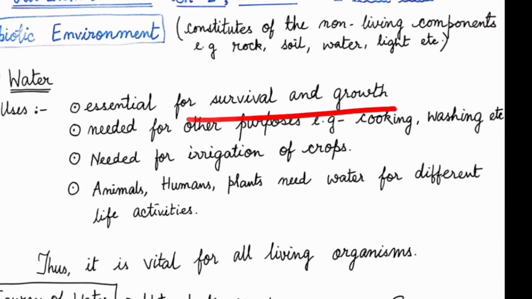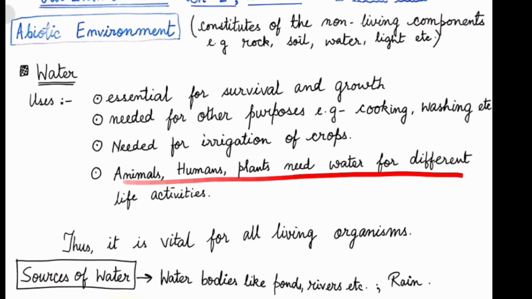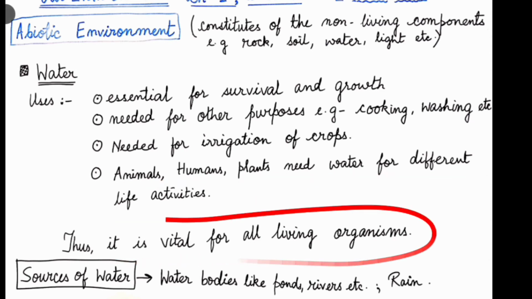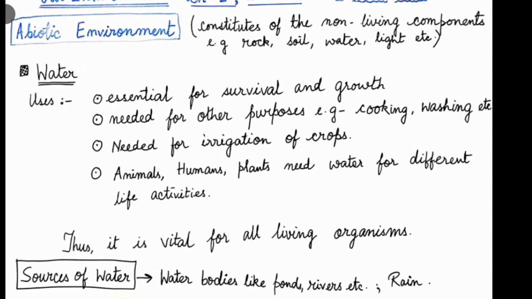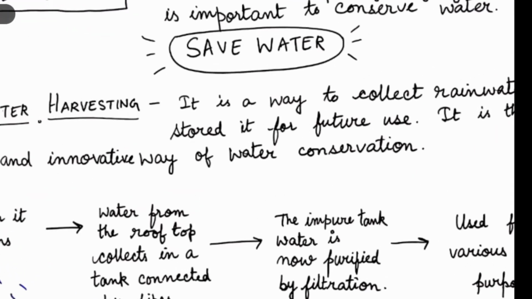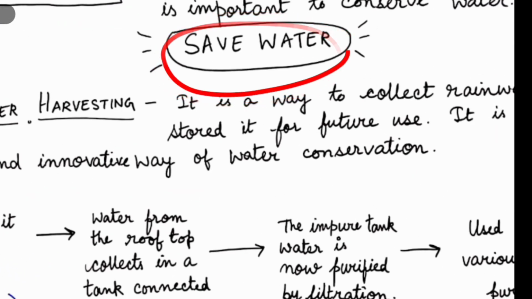Plants grow in water. So we as humans, and plants, need water for different life activities. Thus it is vital for all living organisms. Now where do we get water from? We get water from water bodies, mainly the rivers, lakes, ponds, oceans. We also get water from rain, and the main important thing, we get water from the ground, that is known as groundwater. Now the water level is depleting day by day. That's why it is very important to save water nowadays.